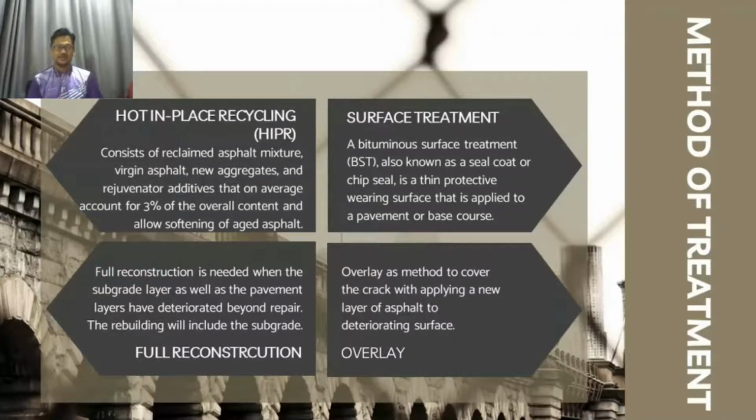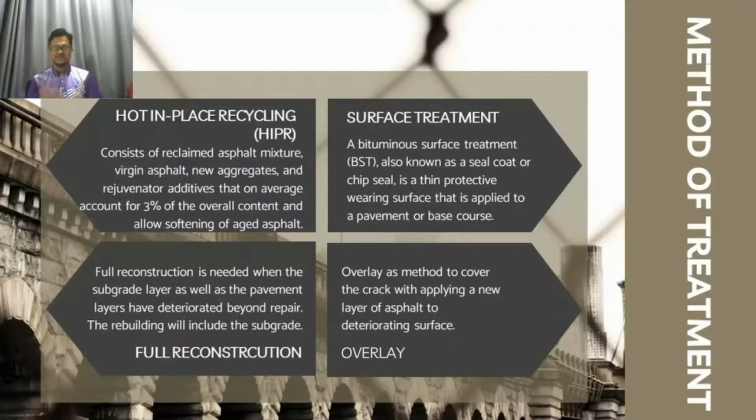Now we look at the slide. Different types of methods will be used for different types of distress. Now we go to the first method, hot in place recycling, HIPR, which will be used for alligator cracking. HIPR consists of reclaimed asphalt mixture, virgin asphalt, new aggregates, and a regenerated additive that on average accounts for 3% of the overall content and allows softening of aged asphalt.